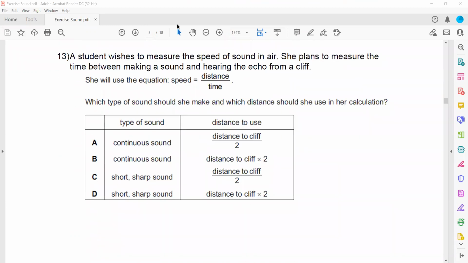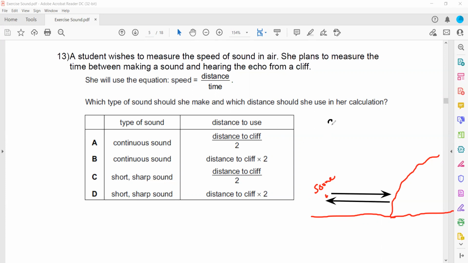When a student wishes to measure the speed of sound in air, she plans to measure the time between the sound and hearing an echo. So if she is hearing an echo from a cliff, for example, if this is a cliff and this is a source, what happens? The sound will travel, strike the surface, and then bounce back.